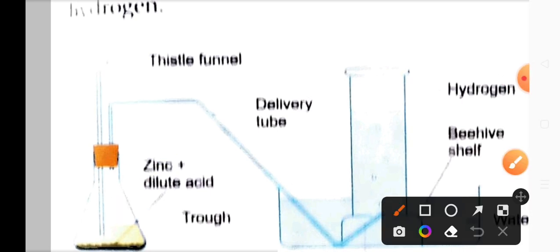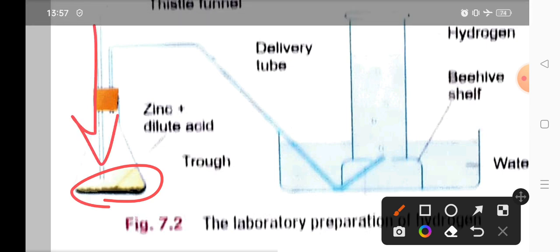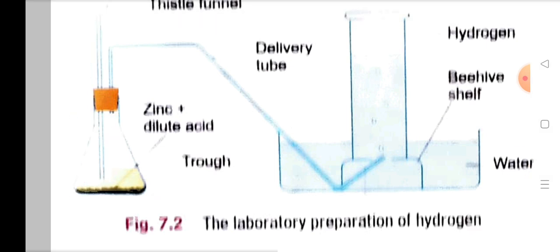It is poured using, here the picture is a bit blurred, you can refer to your textbook, this is a thistle funnel. Using a thistle funnel the acid is introduced here. The end of the thistle funnel should be dipped in acid. So some acid we take in the flask and the remaining we pour using the thistle funnel. The acid will come down drop wise in a controlled manner.